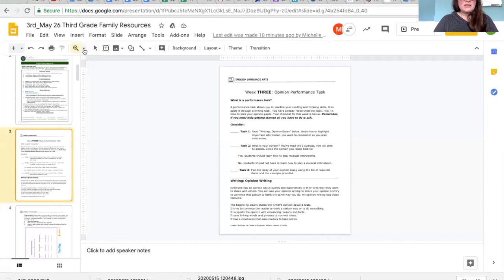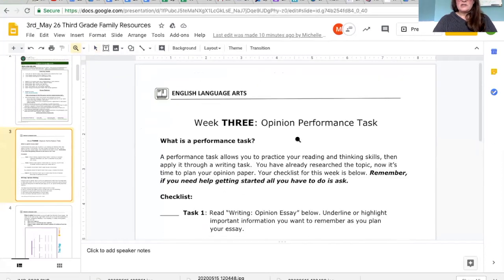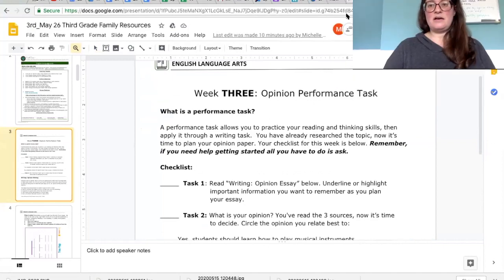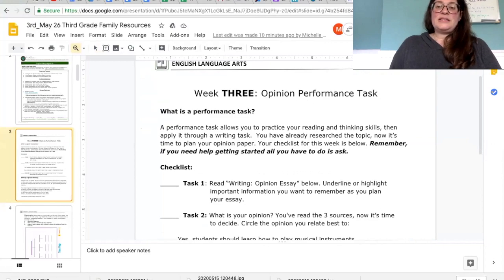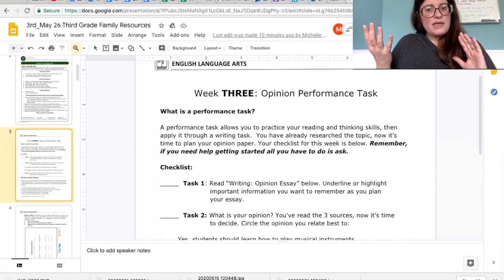I'm going to zoom in here. This is our packet for the week, and the teacher directions are focused on the opinion performance task. So if you'll remember, the last couple of weeks we've been reading different articles about whether or not kids should learn to play a musical instrument. And you're going to be taking the information that you learned in all of those different sources and forming your own opinion.